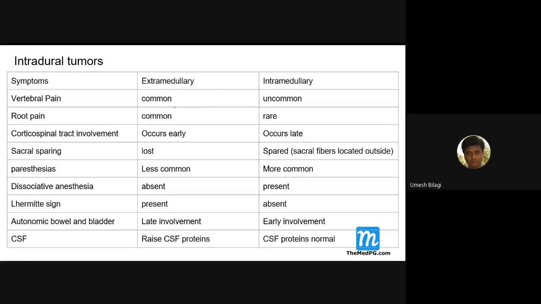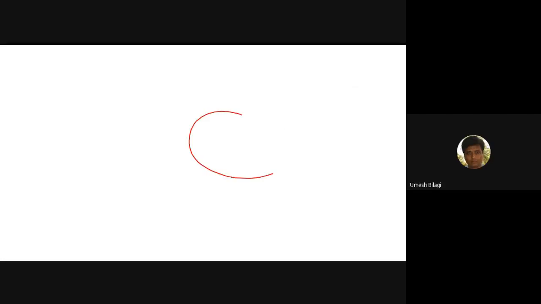Now root pains are possible with extramedullary tumors, because the nerve roots which come out of the spinal cord may get compressed by these extramedullary tumors. Whereas in intramedullary tumors, root pains are rare, but they're very common with respect to extramedullary. Corticospinal tract involvement occurs early here. In intramedullary tumors it occurs late because these tumors, as I told you, are more near the central canal.